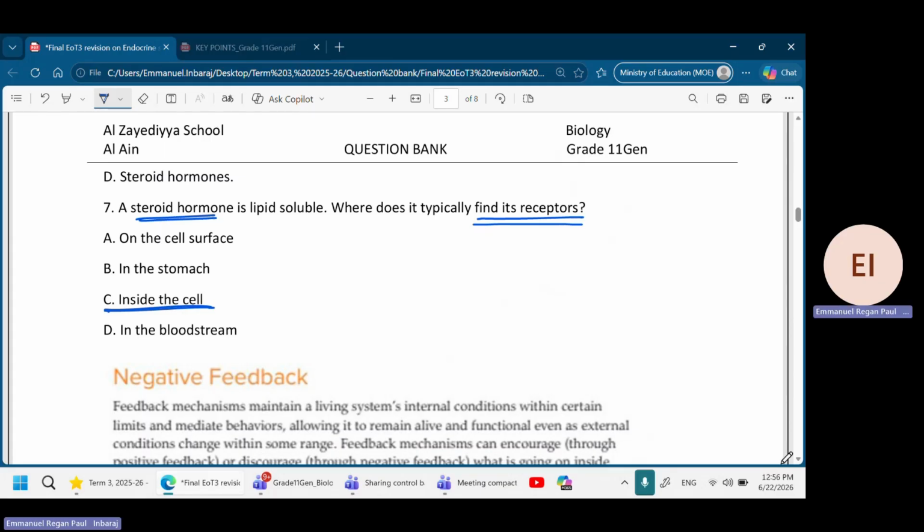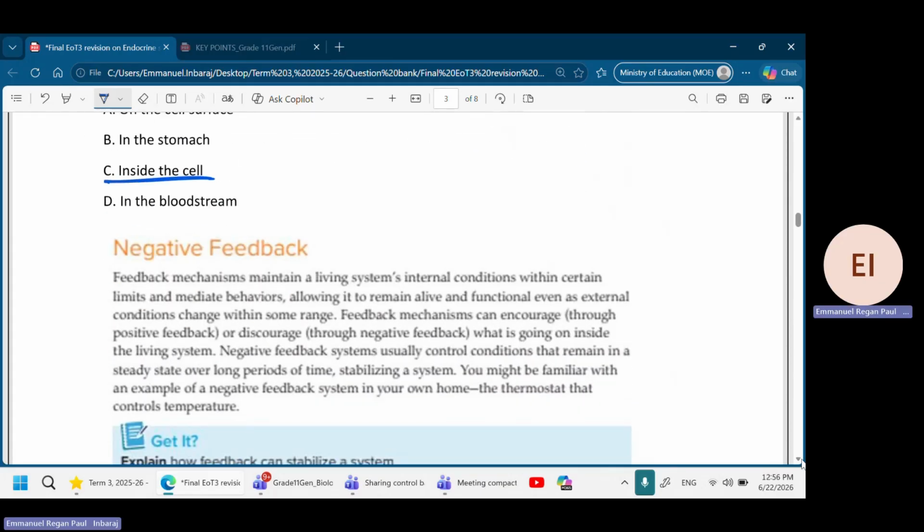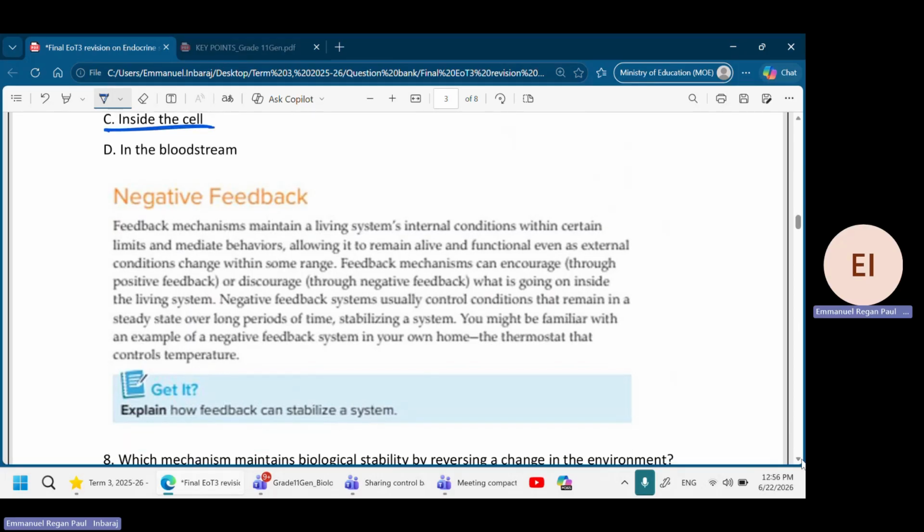Okay, now let's move on to the next one. The negative feedback mechanism. This is also one question that you will be getting from here. So page number 40, you can see in your textbook. You should have your textbook, page number 40. When you're watching this video, I want you to look at your textbook and study. It will be easier for you. So you see, explain how feedback can stabilize a system.